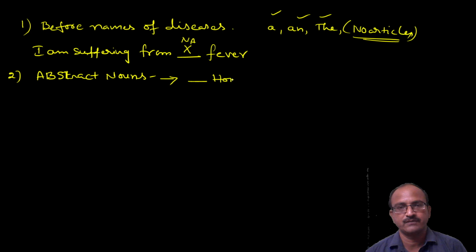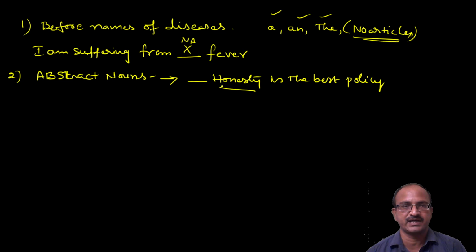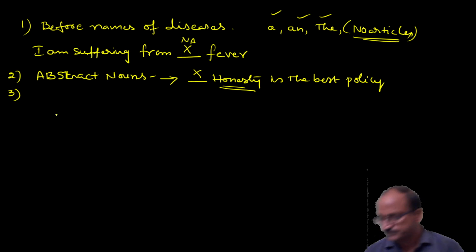For example, honesty is the best policy. Here, honesty is the abstract noun. Honesty means nizayati, which is an abstract noun. So before an abstract noun, we should not use any article. Any article means a, an or the. So any of the three articles we should not use before abstract nouns. Come to the third one.